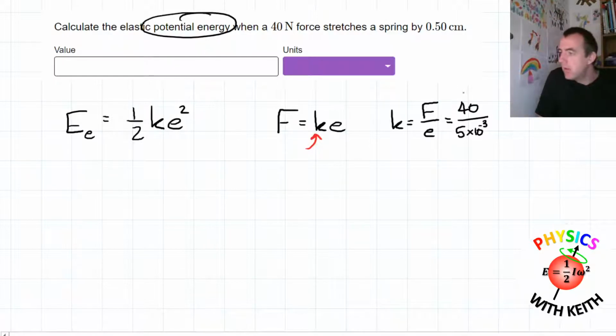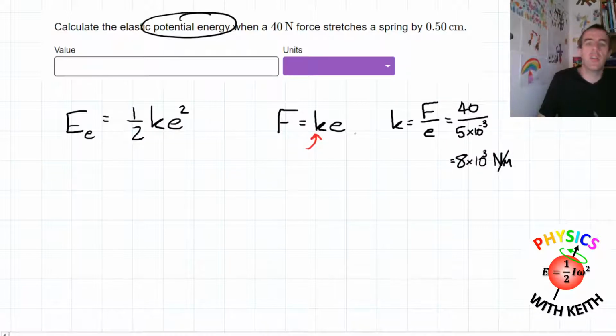I'll just write it underneath. So 40 divided by 5 times 10 to the negative 3 is 8,000. I'm just going to write 8 times 10 to the 3, and the units are newtons per metre in this case.